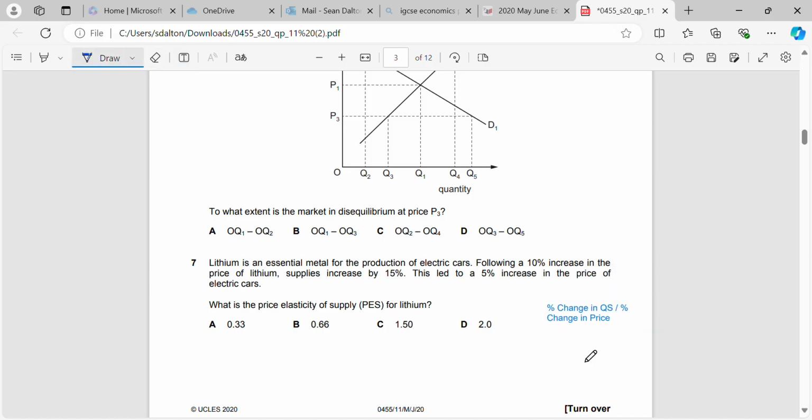The percentage change in supply is 15%, and we're told that the percentage change in price is 10%. 15% divided by 10%, what does that give us? That gives us a PES for lithium of 1.5.